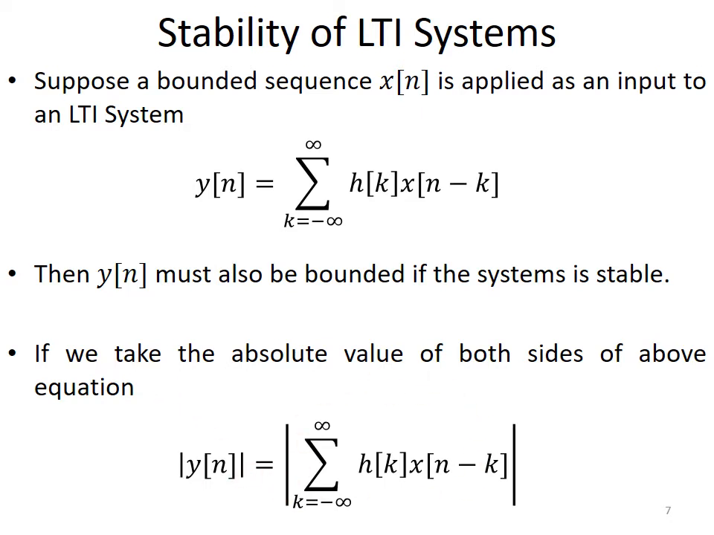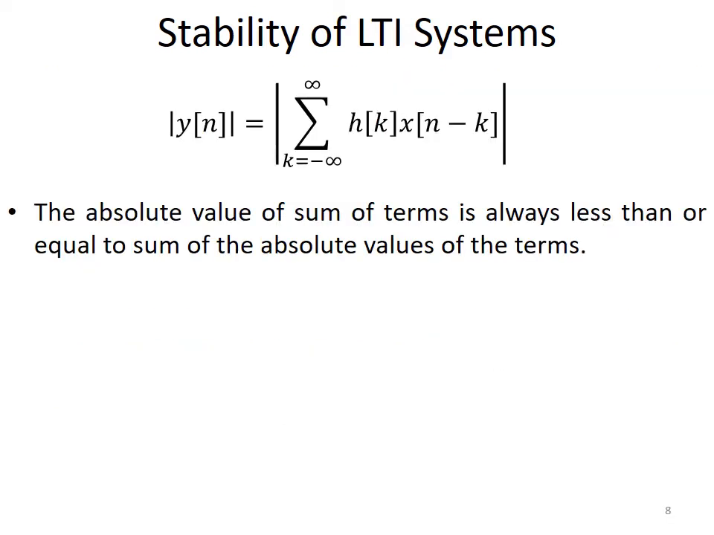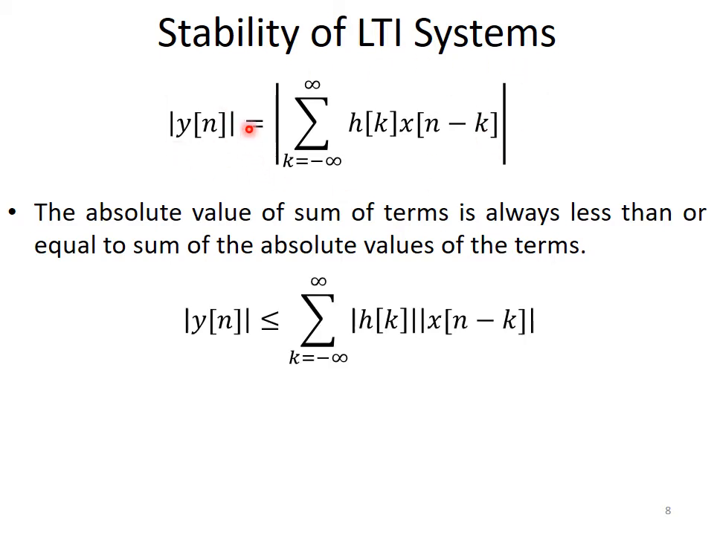The absolute value of y of n would be equal to the absolute value of this summation. Now the absolute value of a sum of terms is always less than or equal to the sum of the absolute values of the terms. Therefore we can rewrite this equation in this form, right? Here the absolute value of the sum of the terms is written, and here the sum of the absolute values of the terms is written. So it is always equal to or less than, right? So the magnitude of y of n would be less than or equal to the sum of the absolute values of the terms.